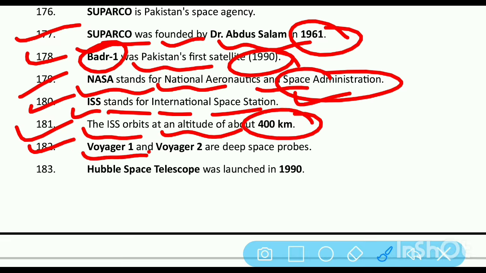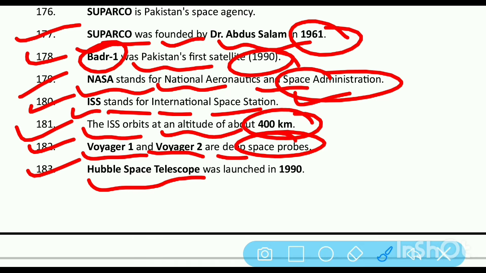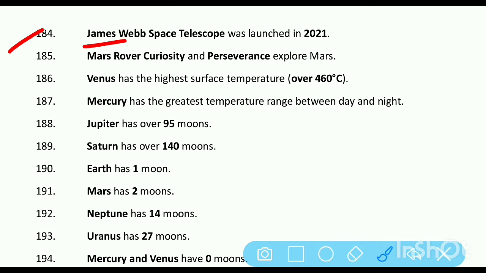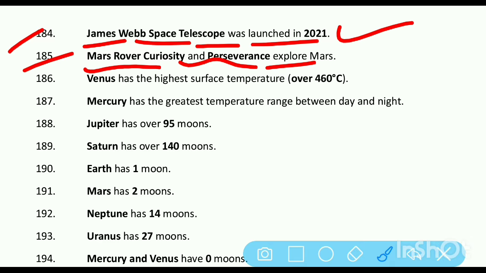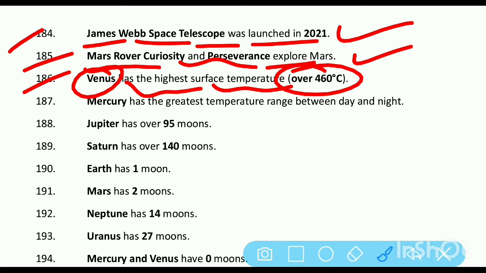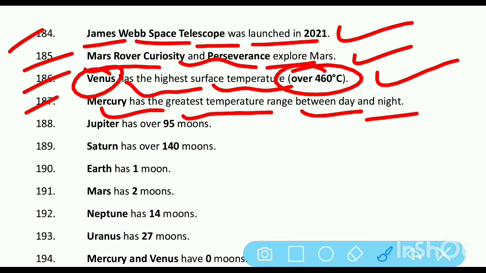Voyager 1 and Voyager 2 are deep space probes. Hubble Space Telescope was launched in 1990. James Webb Space Telescope was launched in 2021. Mars rovers Curiosity and Perseverance explore Mars. Venus has the highest surface temperature, over 460 degrees centigrade. Mercury has the greatest temperature range between day and night.